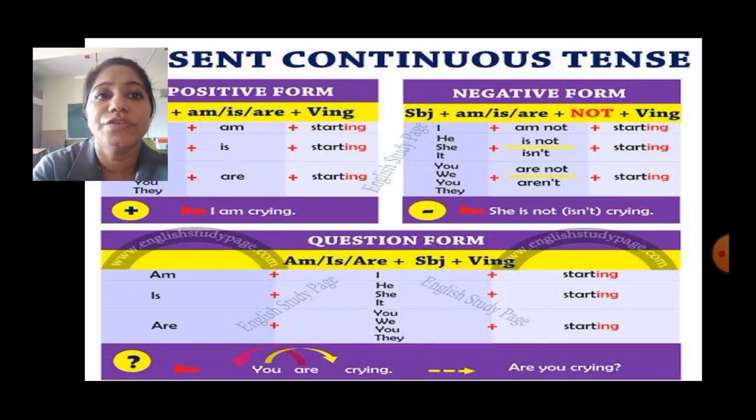When we form a question, at that time we will write am, is, are at the first place plus subject plus verb plus ing. That is am plus I plus verb plus ing. Is plus he, she, it plus verb plus ing. Are plus you, we, they plus verb plus ing. So children, I think you have understood this chapter well. Now let's revise it from Extra Marks.